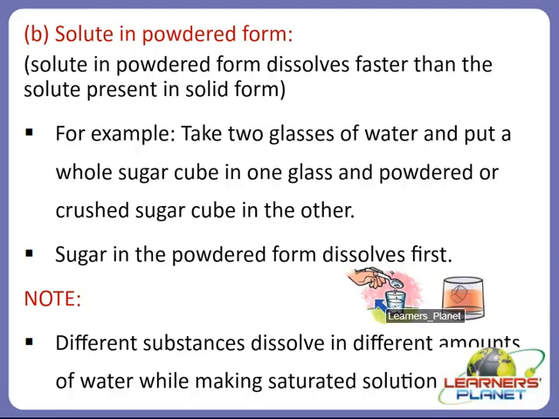Can you see this? Right? So just think about it. Which one will dissolve faster? The cube one or the powdered one? Yes, the sugar in the powdered form will dissolve faster than the sugar which is present in the cube form, right? Why does this happen? This happens because different substances dissolve in different amounts of water while making a saturated solution. This is one such note which you have to keep in mind, right?